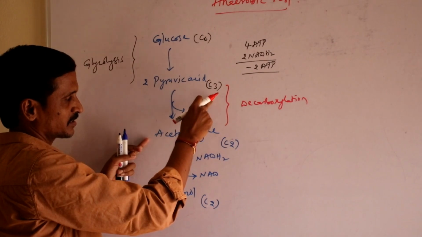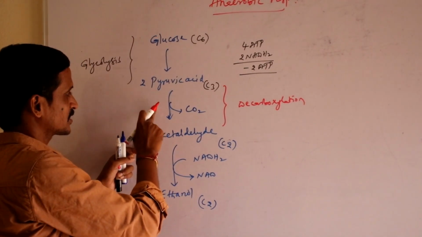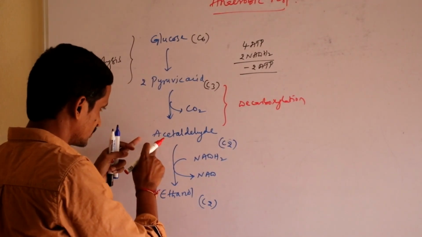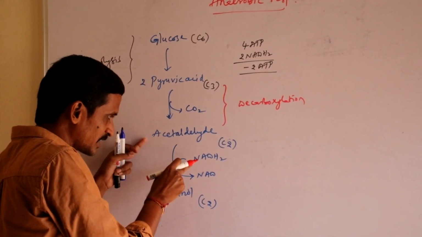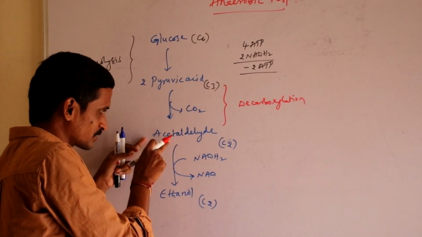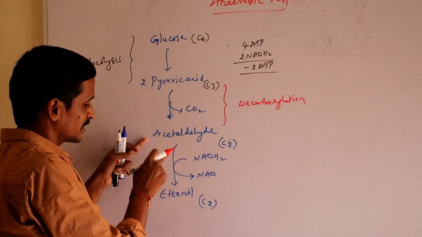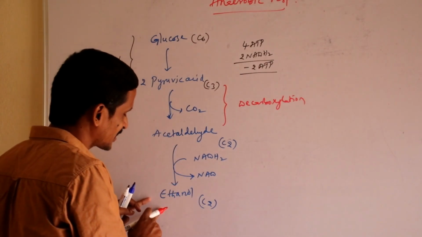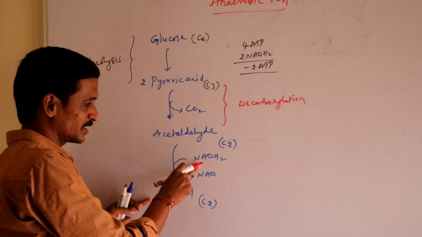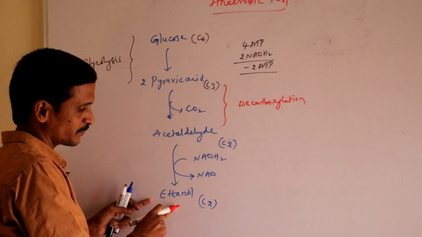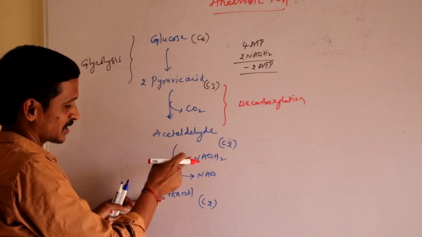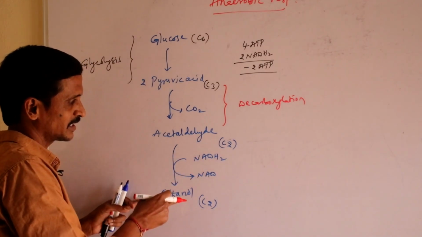There is no energy production, there is no energy consumption, and this process occurs in the absence of oxygen. This acetaldehyde utilizes NADH2 and is converted to ethanol. So one acetaldehyde, by consuming one NADH2, leads to the formation of one ethanol. The energy rich substance is consumed here; the arrow mark is from NADH2 to NAD.